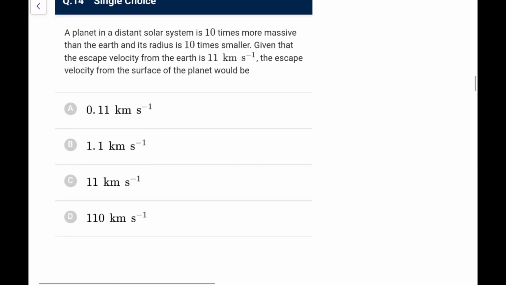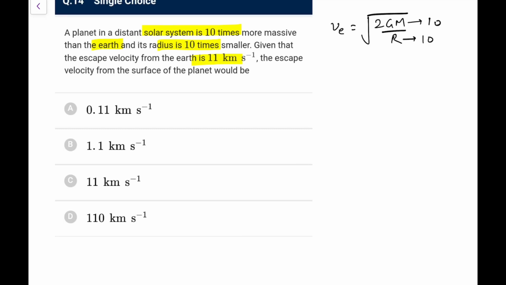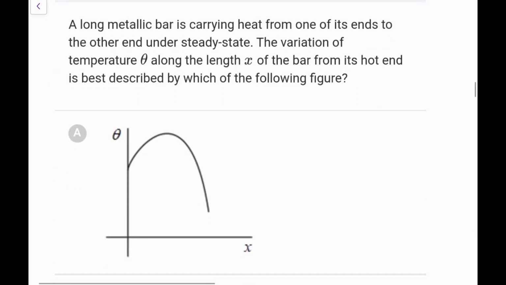Next, a planet in a distant solar system is 10 times more massive than Earth and its radius is 10 times smaller. Given the escape velocity from the Earth is 11 km/s, find the escape velocity from that planet. Escape velocity, you know, is root of 2GM by R. Here mass is 10 times and radius is 10 times smaller, so it becomes 1 by 10, so the root of 100 would be 10 times. 11 is at Earth, so there would be 110 km/s. So again, it's an easy one.